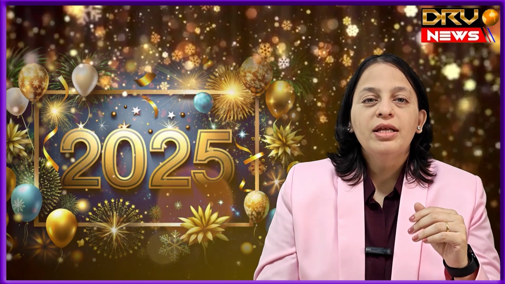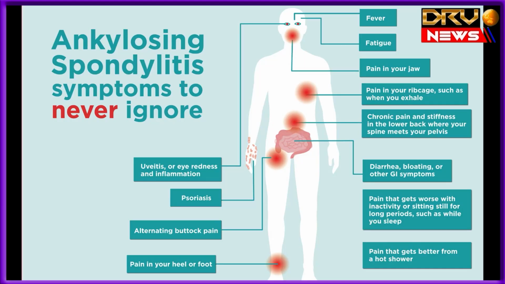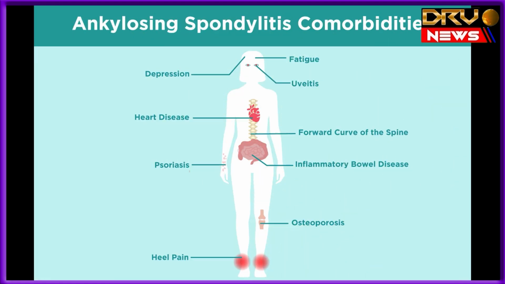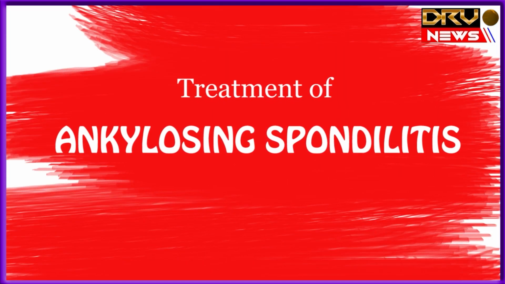Along with that, usually there is weakness, there is appetite loss and weight loss. As we said, it is a systemic disease, a disease involving the entire body and showing itself on the joints. So even weakness and weight loss are seen. So we will now talk about the treatment of ankylosing spondylitis.